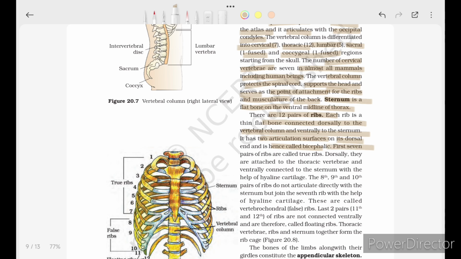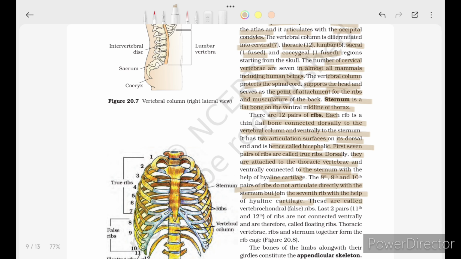The first seven pairs of ribs are called true ribs. Dorsally they are attached to the thoracic vertebrae and ventrally connected to the sternum with the help of hyaline cartilage. The 8th, 9th, and 10th pairs of ribs do not articulate directly with the sternum but join the 7th rib with the help of hyaline cartilage.